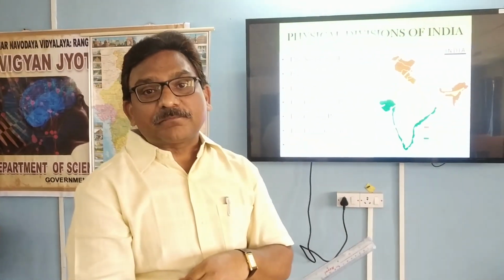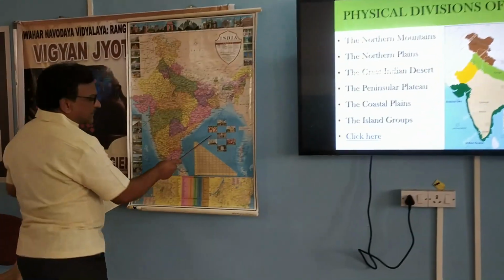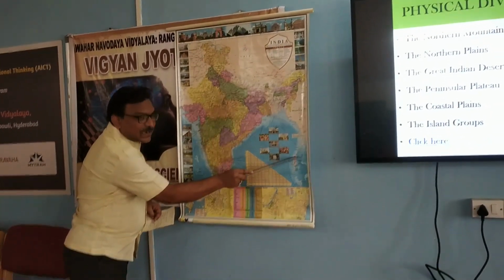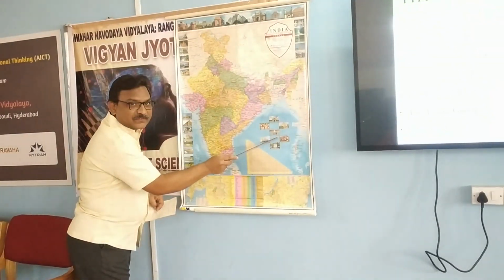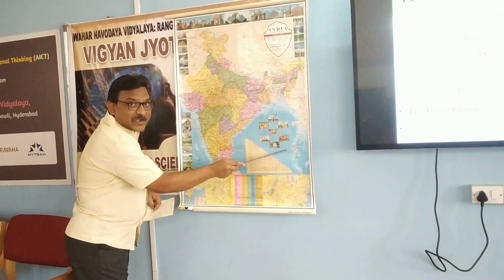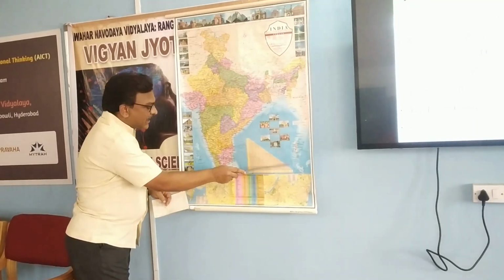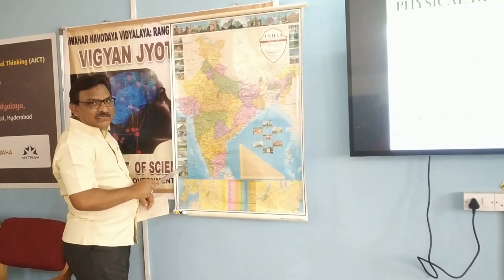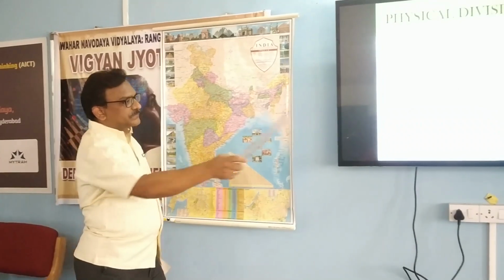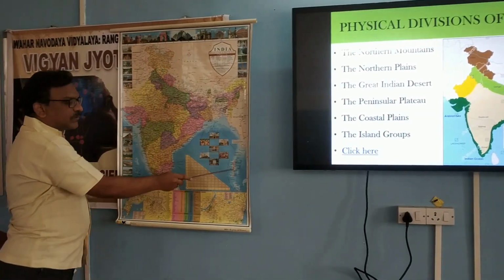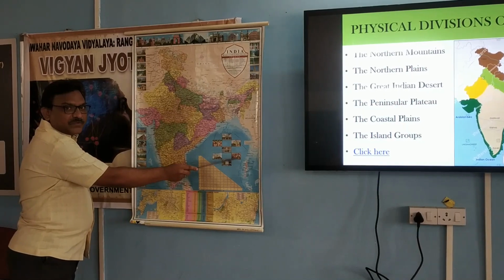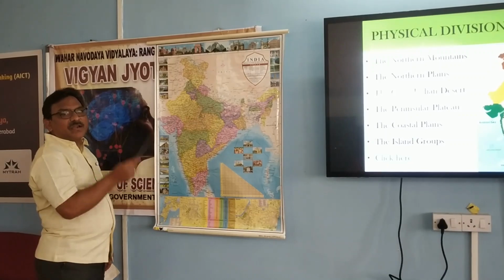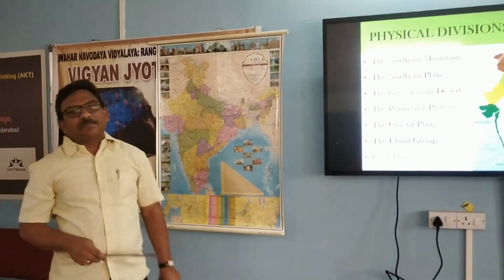So let me show you on the map. To the east, this is Bay of Bengal, and here you can see the Andaman and Nicobar Islands. Look here, Andaman and Nicobar Islands. And on the west, you have the Lakshadweep Islands. So two island groups. What is written here? The island groups. Two. On the eastern side we have Bay of Bengal, where we have Andaman Nicobar Islands, and in the west in the Arabian Sea we have another island group, that is the Lakshadweep Island groups.